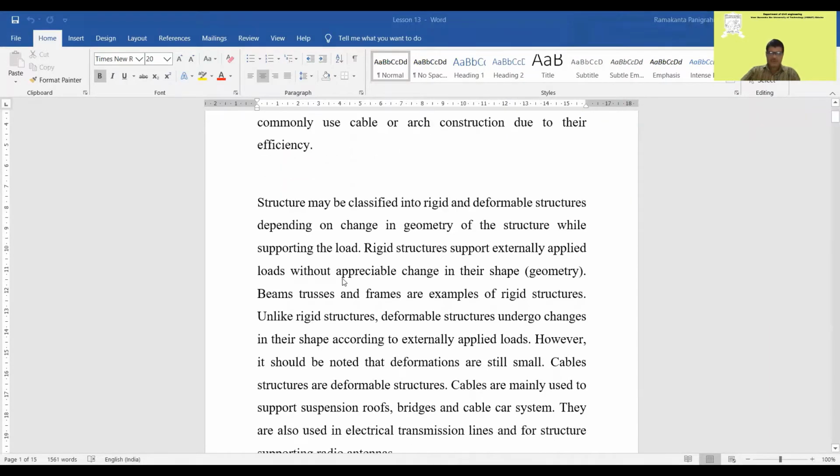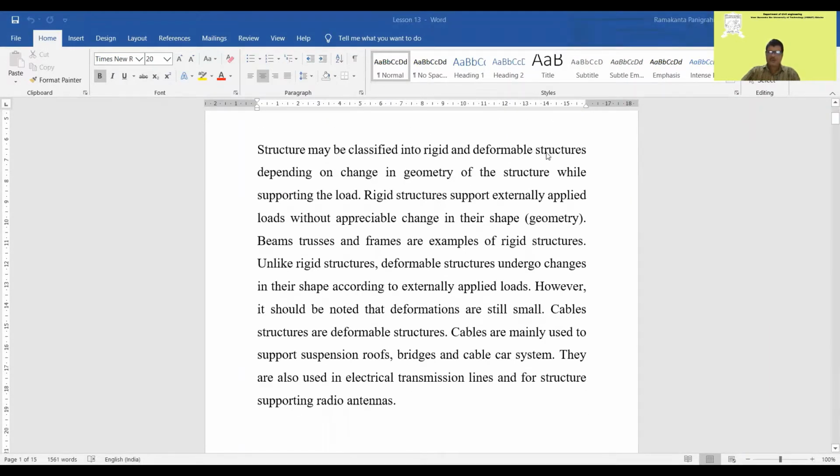Now structures may be classified into rigid and deformable structures depending on the change of geometry of the structure while supporting the loads. So the geometry will change, and we can call it a rigid structure or a deformable structure. Rigid structures support externally applied loads without appreciable change in their shape, like a frame.